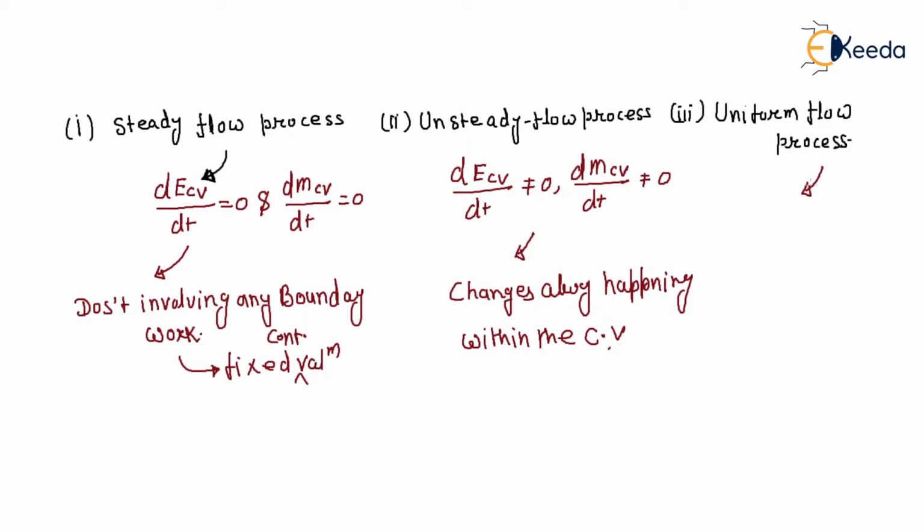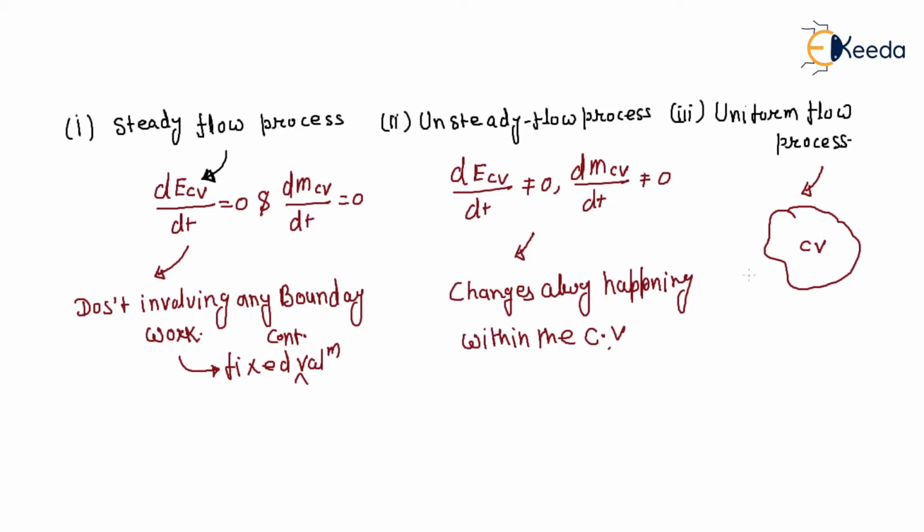See, in general, an unsteady flow process is difficult to analyze because the properties of the mass at the inlet and exit may change during the process.